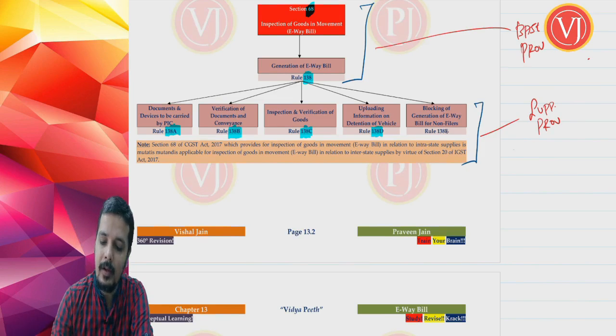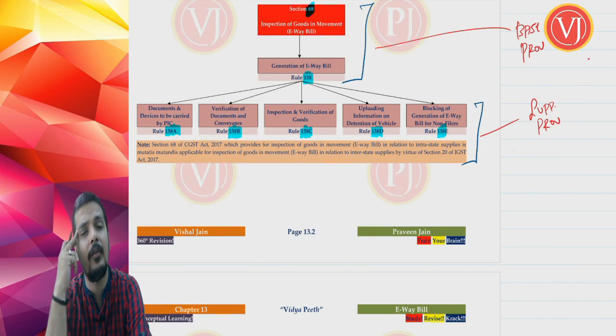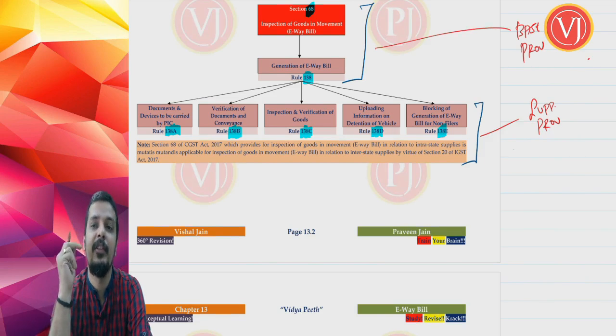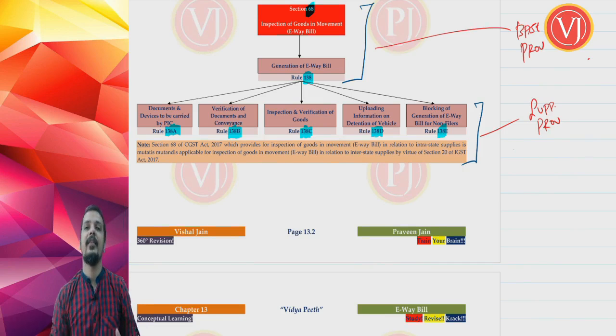Now there is a new Rule 138E which talks about blocking of e-way bill for non-filers. If you are not filing your returns, they can block your e-way bill, which means your business will technically stop. If you are not filing your returns properly, friends, there will be another consequence, apart from the other consequences we are discussing in return filing. Your e-way bill can be blocked. So these are the provisions that deal with e-way bill.